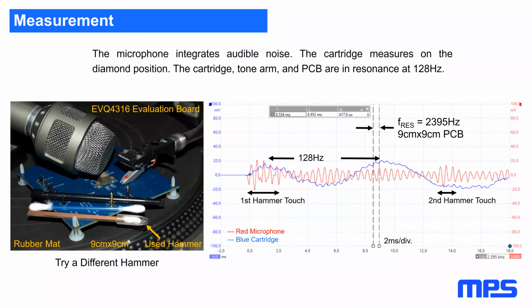As already said, the microphone integrates audible noise. The cartridge measures on the diamond position. The cartridge, tone arm, and PCB are in resonance here at 128 Hertz. But you see, the blue and the red, both of them show the audible resonance frequency of that PCB. It has here 2395 Hertz.